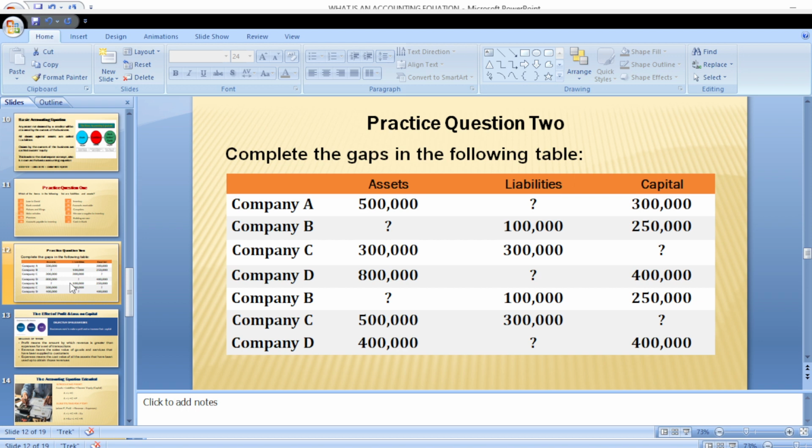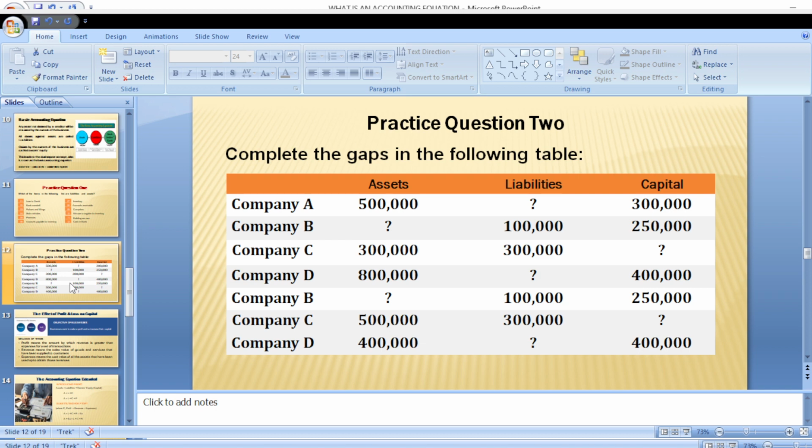Then complete the gap in the following table. Don't forget our definition of an accounting equation: asset equals liability plus capital. So in order for us to determine for company A, that will be 500,000 our assets. The liability, that means the owner of this business has contributed 300,000. The total asset of the company is 500,000.